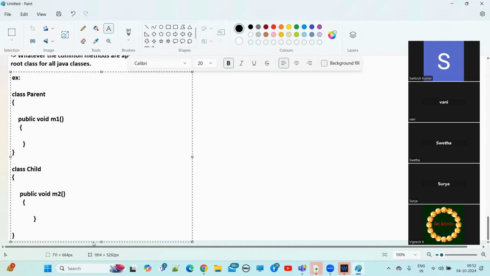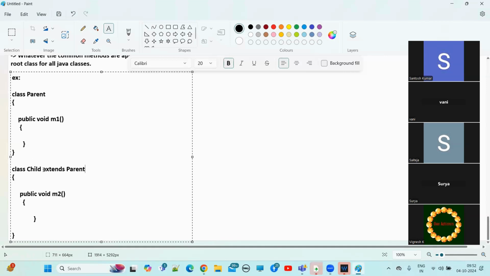So now I'm closing the class. Now, how can I make this C? This is the parent class. This is the child class. Now, how can we maintain a relationship between these two classes? Yes, by using the extends keyword, right? Extends parent.